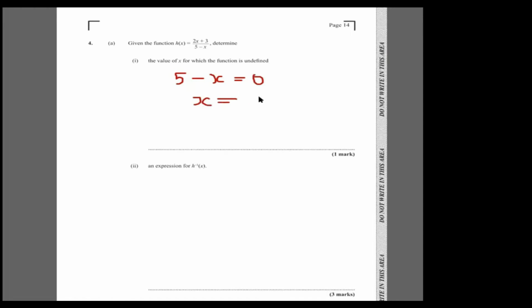All right, so if you want, you can give them a proper statement to just tell them that the function h of x is undefined when x is equal to 5. So that's if you want to give them a proper statement.